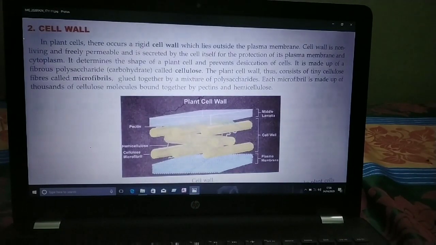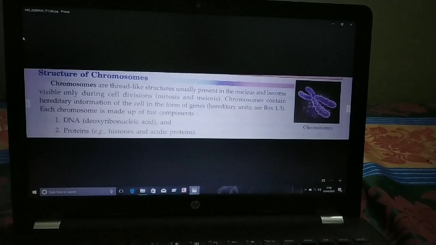So children, the function of this cell wall is to permit the plant cell to become turgid. It provides mechanical strength also. It is freely permeable to water and substances in solution. So children, you have to remember all that.